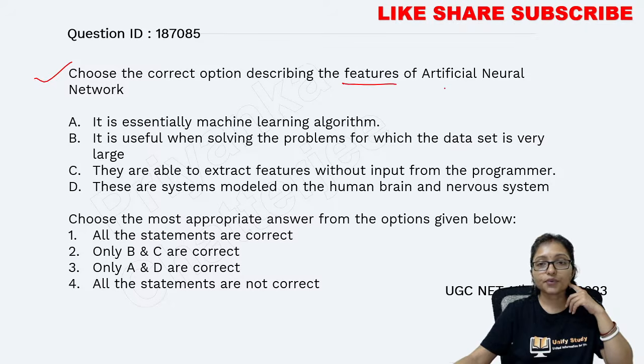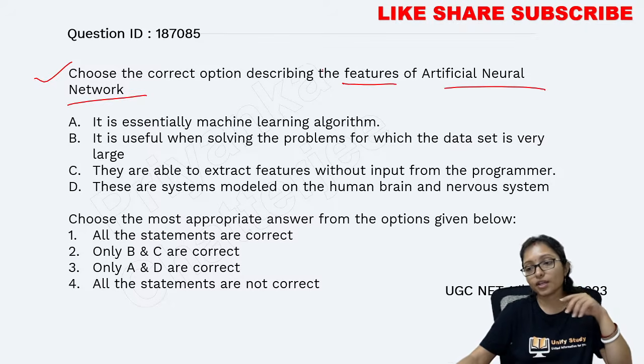Here it is asking the features of artificial neural network. What are the features of artificial neural network?